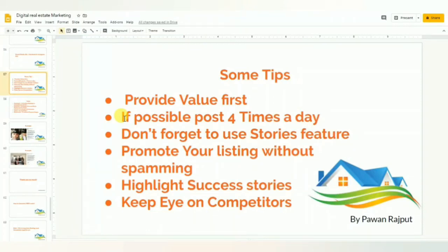It completely depends on you. If possible, post four times a day. Don't forget to use the stories feature, and promote your listing without spamming.